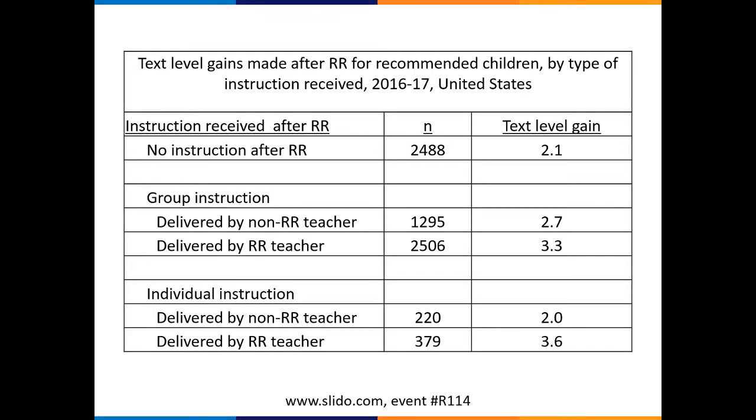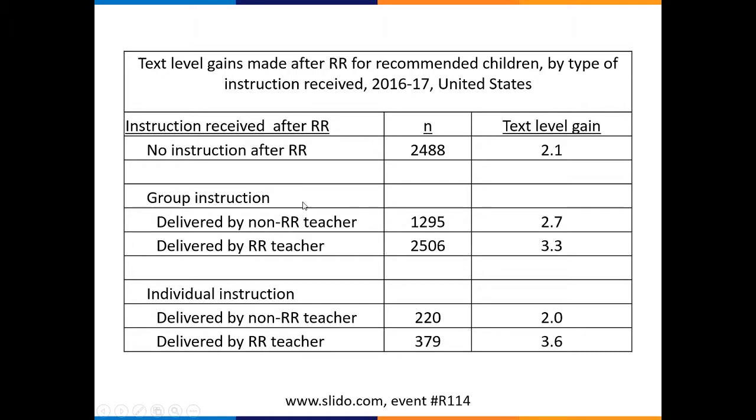For the group instruction and the individual instruction, I've broken it down by two subcategories: whether the instruction was delivered by a non-Reading Recovery teacher or whether it was delivered by the Reading Recovery teacher herself. This next column, the N, is the number of students included in each of these categories. And our last column is the text level gain that the students made in each of those categories.